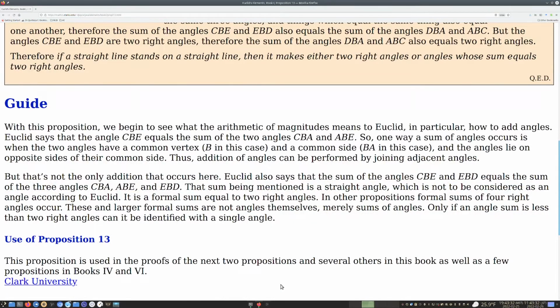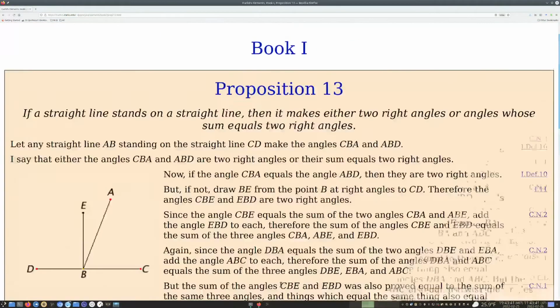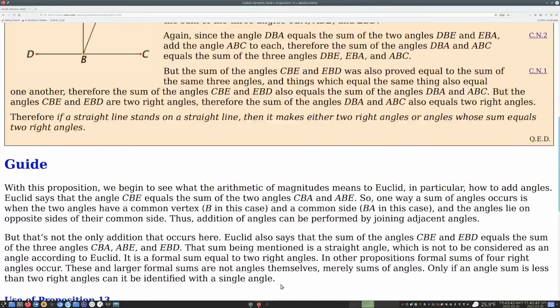With this proposition, we begin to see what the arithmetic of magnitudes means to Euclid, so in particular, how to add angles. Euclid says that the angle CBE equals the sum of the two angles CBA and ABE. So, okay, one way a sum of... I think about it in terms of wedges. So one way a sum of angle occurs is when the two angles have a common vertex and a common side, right, and the angles lie on opposite sides of their common side.